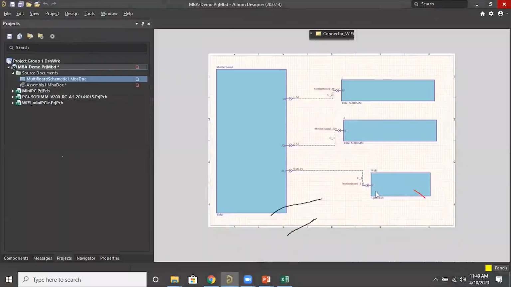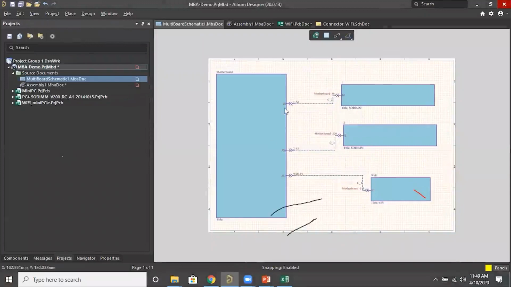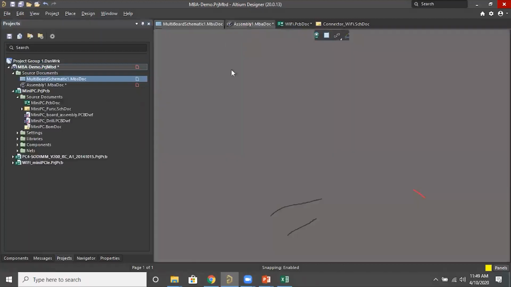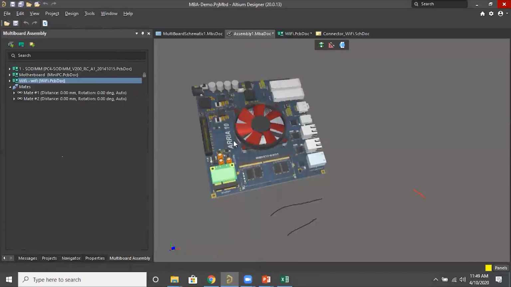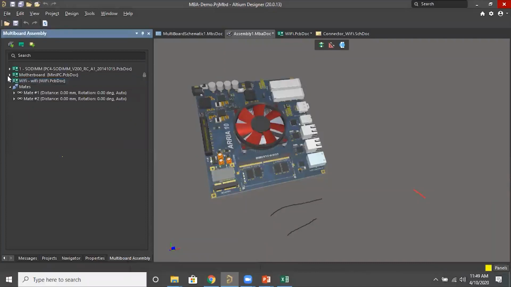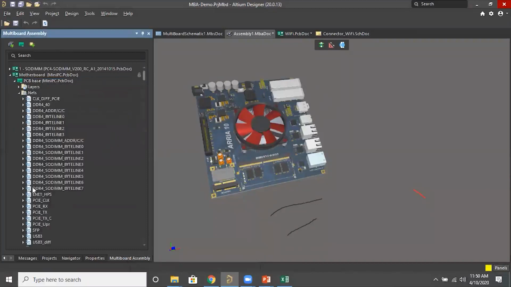No, actually this cross probe is for the schematic, and this multi-board schematic is for the child project, not in the 3D assembly. If you want to cross probe the net names, there is a multi-board assembly tab, and for each PCB, as I said, it will display the layers and net names. So here you can cross probe the nets.